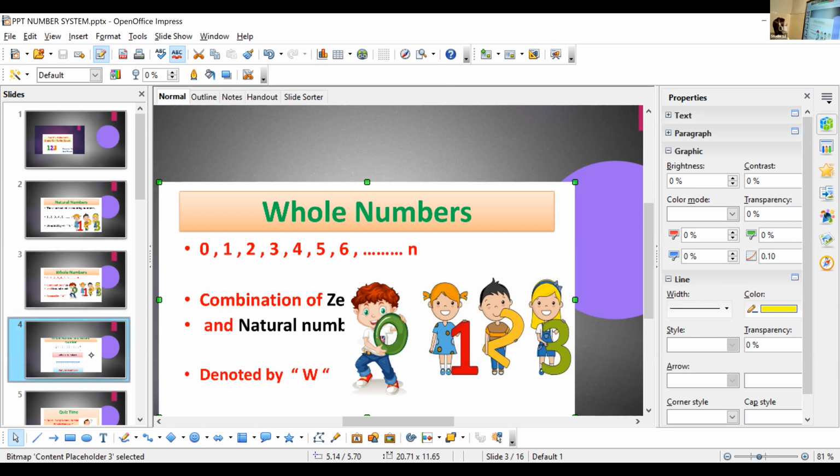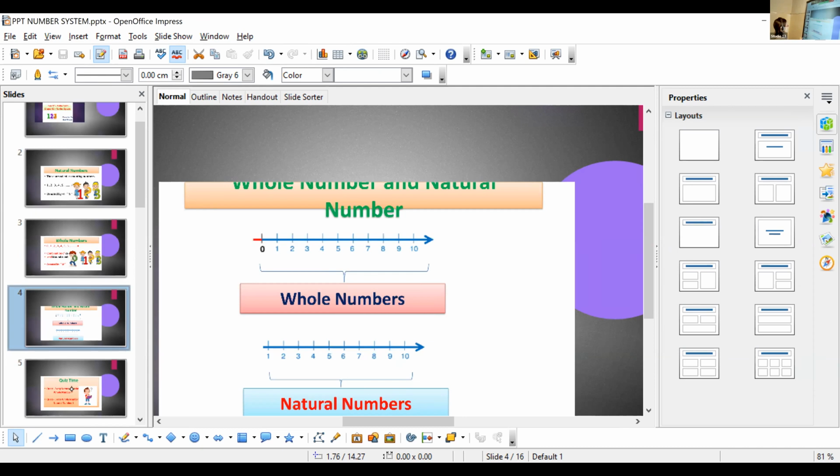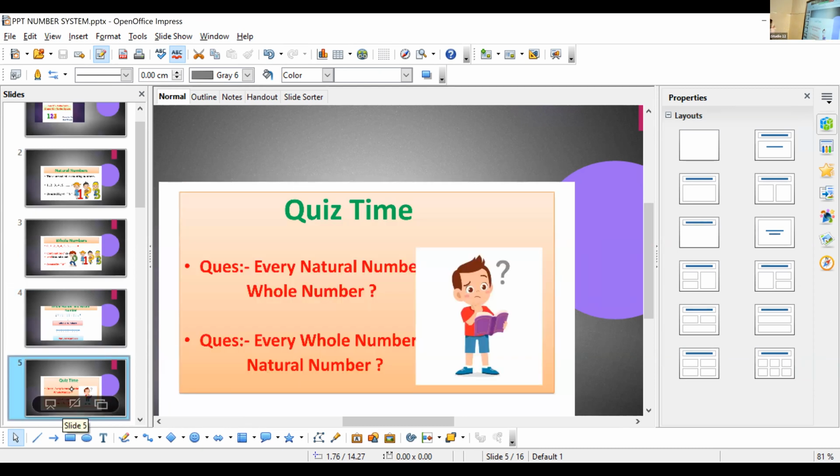Now, the whole numbers are 0, 1, 2, 3, etc. Natural numbers are 1, 2, 3, etc. See, here's a question for you. Every natural number is a whole number. Is it correct or not? True. Why?